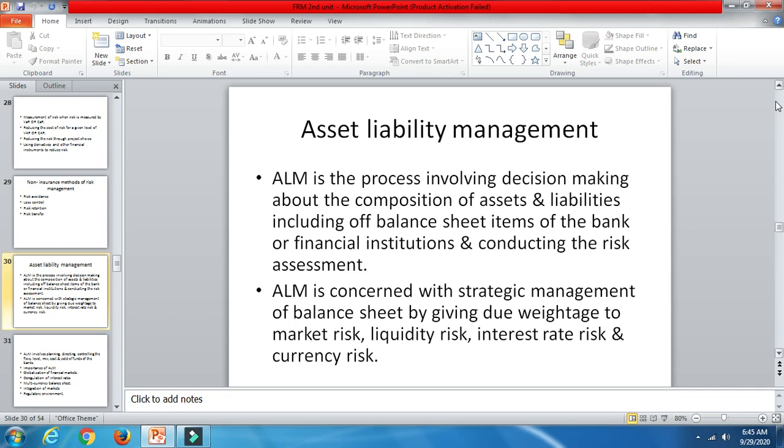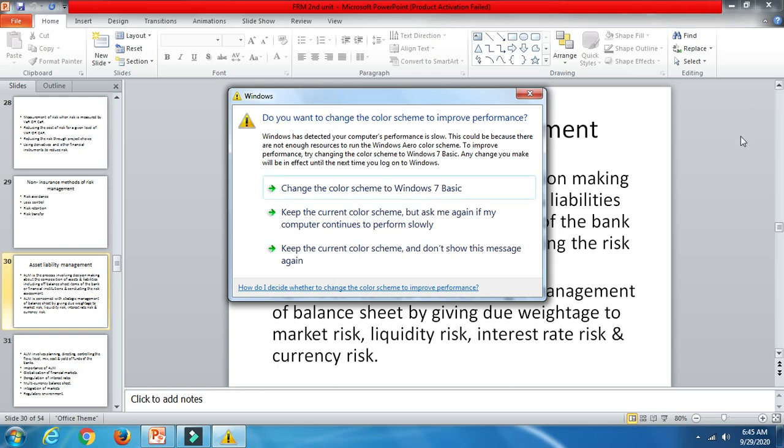So how you are going to manage all the risks that expose the bank will be managed under asset and liability management. A balance has to be maintained between the assets and liabilities. That sort of management will be done through asset liability management only. On and off balance sheet items will also be taken care of by asset liability management in the banks.